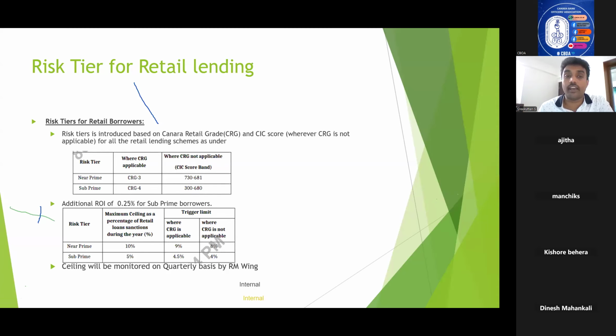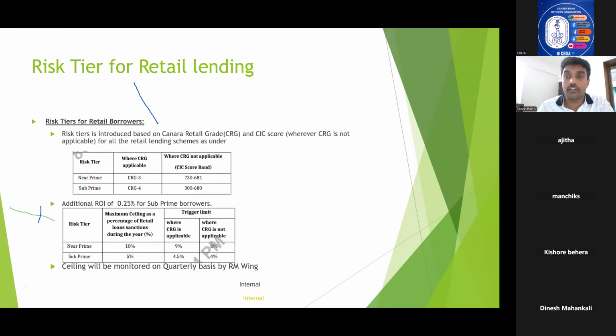You'll know that for CRG4 schemes, the sanctioning authority is not the respective sanctioning authority; it may have to go to the next tier authority or circle, as the case may be, depending upon the proposal. Essentially, the RM wing has come up with a categorization for retail borrowers. If the retail borrower is rated CRG3, they come under the risk tier of near prime, and if it is CRG4, then it is subprime.